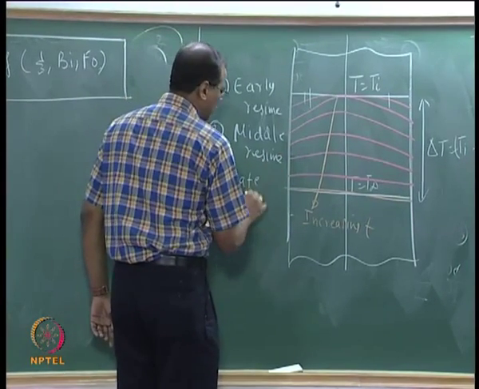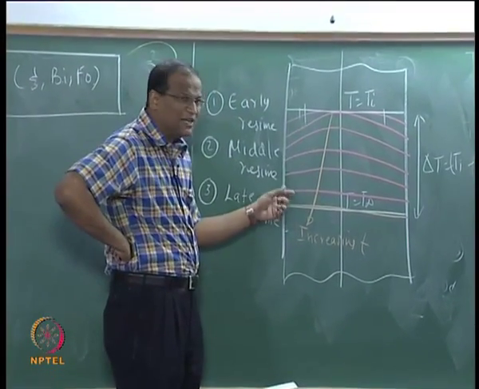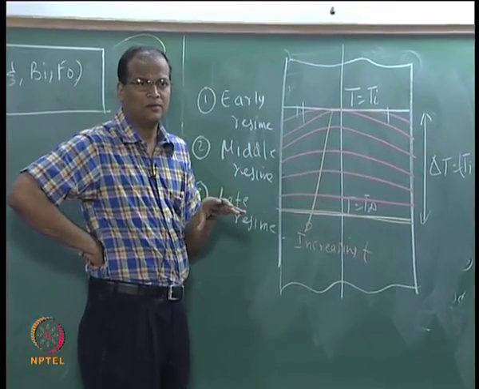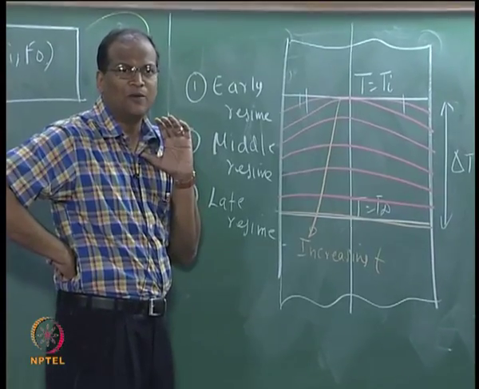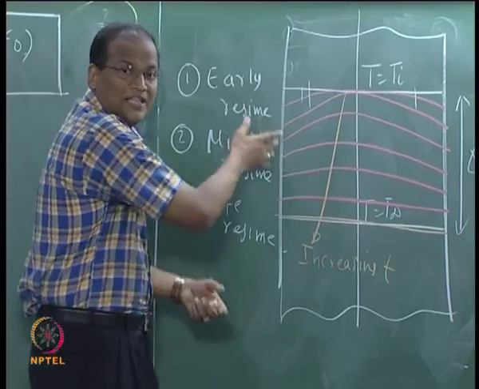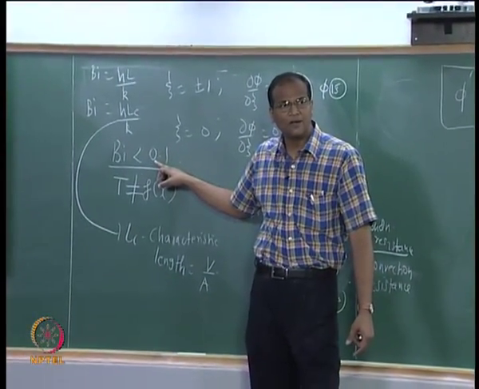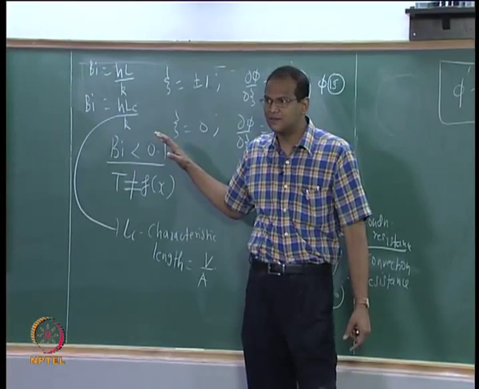Then we have a late regime. Watch the late regime. In the late regime the temperatures have already become very small, all the temperatures are tending to approach T infinity, therefore the gradients within the medium are also very small. This is what corresponds to Biot number much less than 0.1. So that is the late regime case.